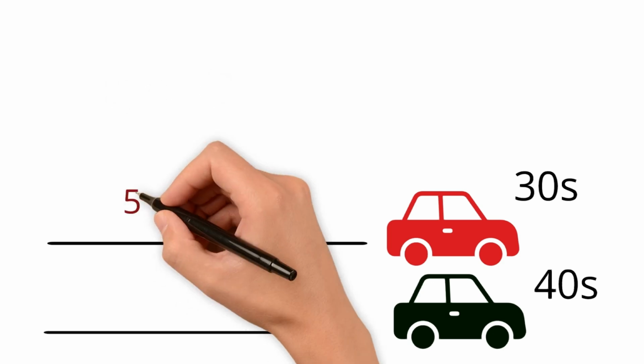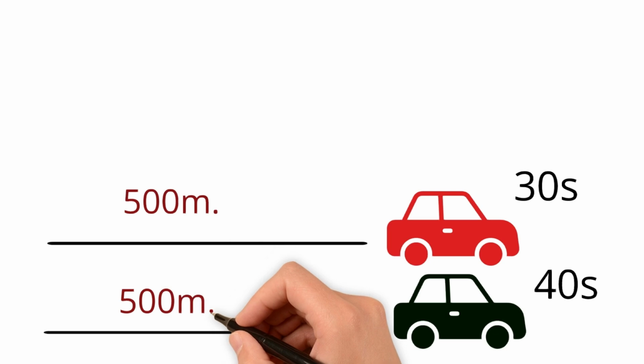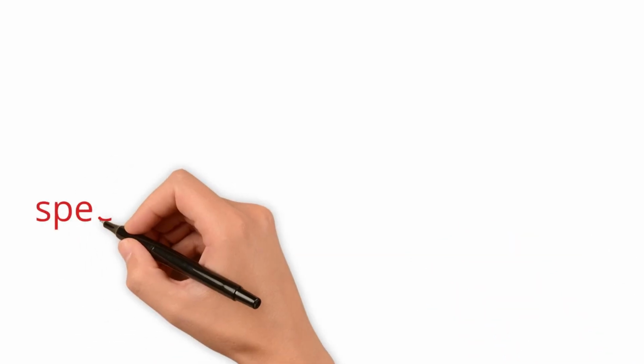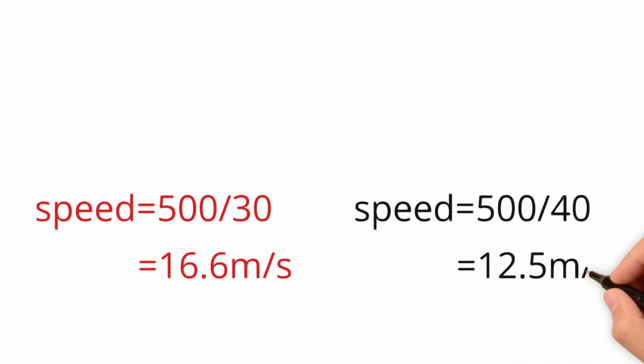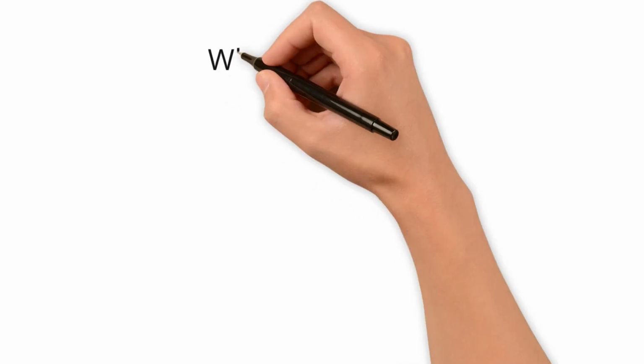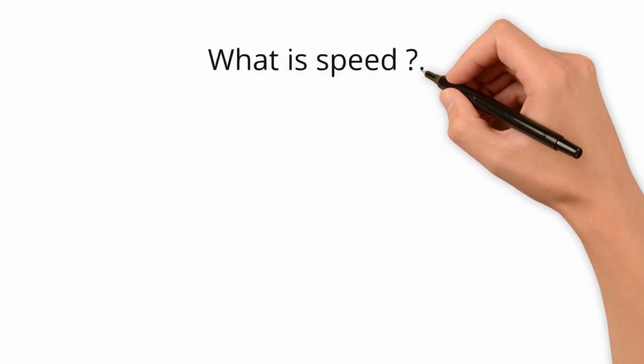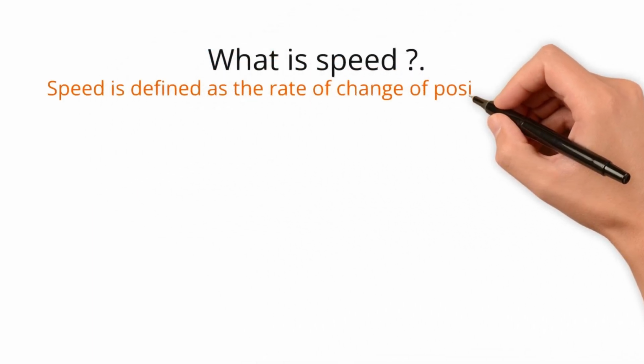Let us find out. Let's say that the distance they have traveled is 500 meters. So the speed of the red car will be 500 divided by 30, that is 16.6 meters per second. And the speed of the black car will be 500 by 40, that is 12.5 meters per second. So we can say clearly that the red car is traveling with the greater speed, hence the time taken by the red car is less.